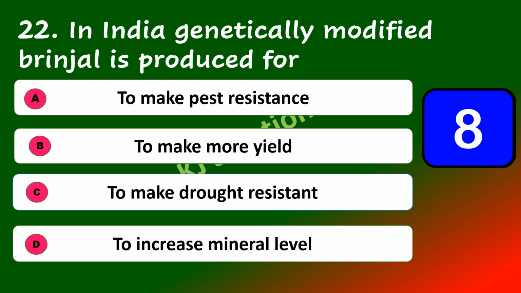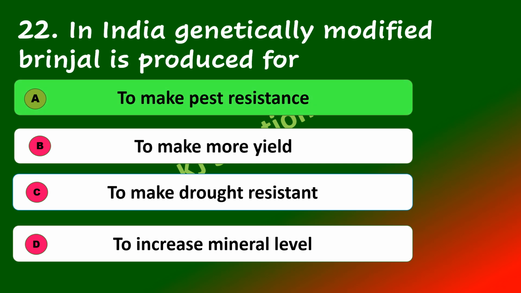In India, genetically modified brinjal was produced to make it pest resistant, to make more yield, to make drought resistant, or to increase mineral level. The answer for this question is to make it pest resistant. The first genetically modified crop in India, commercialized in India, was BT cotton.